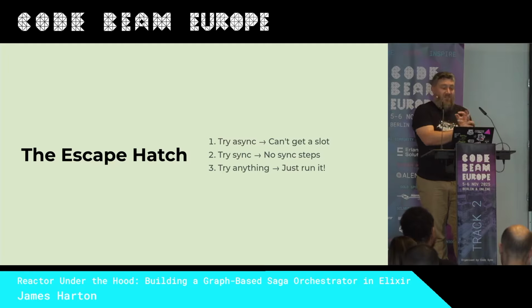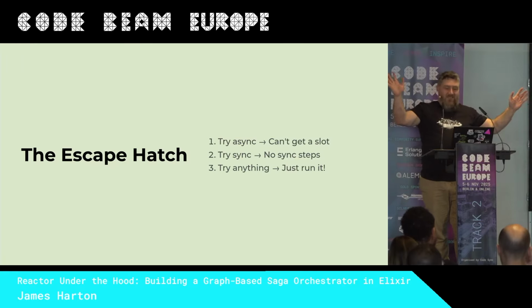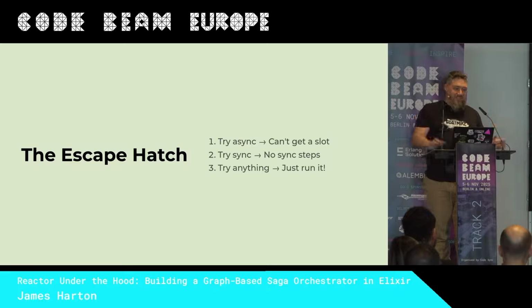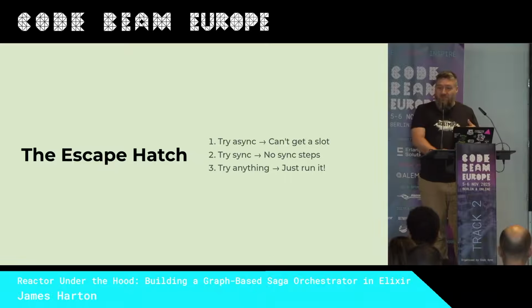So on the third attempt, we go, forget it. I nearly said another F word, sorry. Forget it. I'll just run an async step right here, synchronously, because when you think about it, I'm already running in a task from another reactor, so I'm implicitly asynchronous. So the inner reactor is able to make progress, and who knows, next time through the loop it might even get some slots.